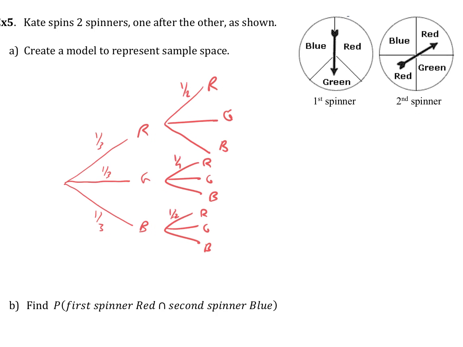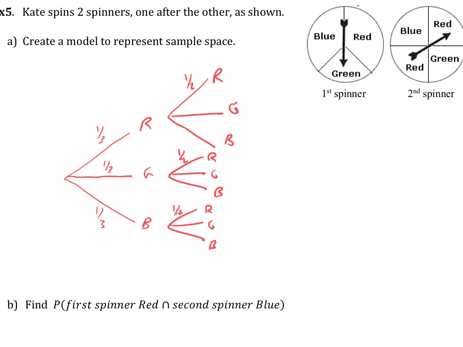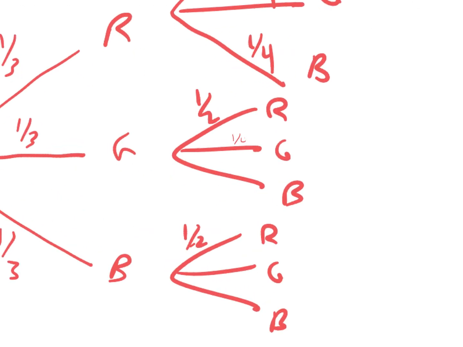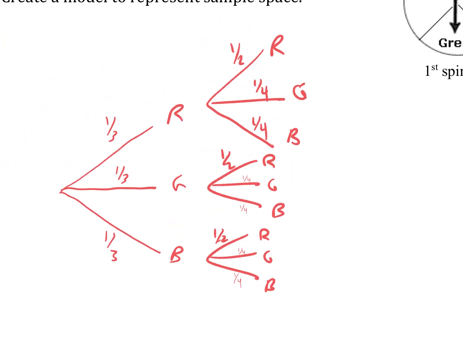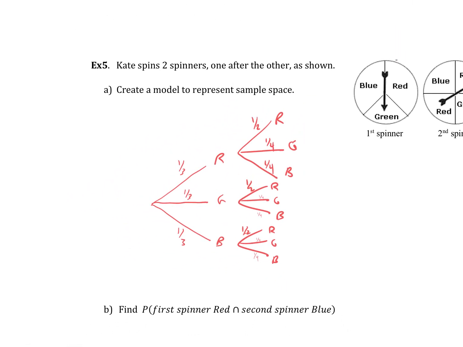And the other thing about this tree that's kind of silly is that this second stage branching is 1/4, 1/4, 1/4. I wish you could zoom in on your test paper as you're writing it. These 3 stages of this second part of this tree diagram are all the same within them, so that seems kind of like a waste of space. This might have been better as a table.